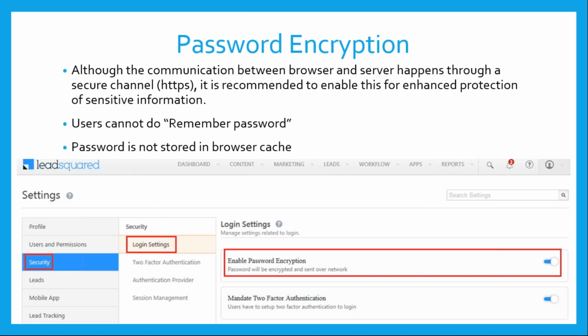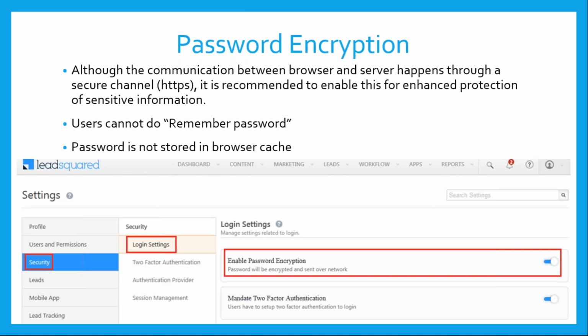So in order to avoid that, you have enhanced options like password encryption. Once you enable this, the password is encrypted at the browser level and sent to the server encrypted, right? So the whole tunnel is encrypted, and also the password is encrypted. This helps in enhancing the security standard when it comes to sensitive information.